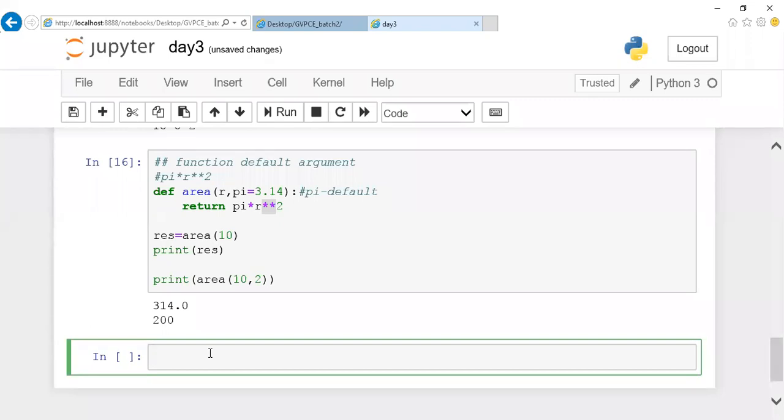Guys, I'll let you know the predefined functions. Right now, I'm not teaching about it, so don't worry about the predefined functions. You should have knowledge about the math module. Once I explain the math module, I'll let you know what predefined functions are available in it. Right now, keep the pi value as 3.14. I'll let you know all those things in the afternoon session.